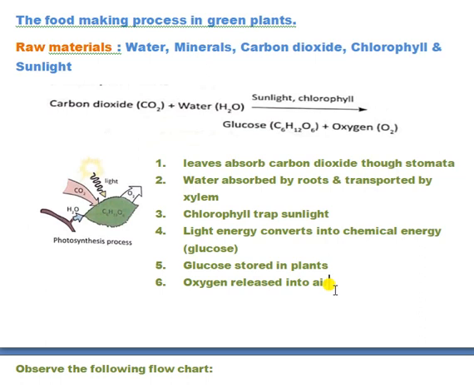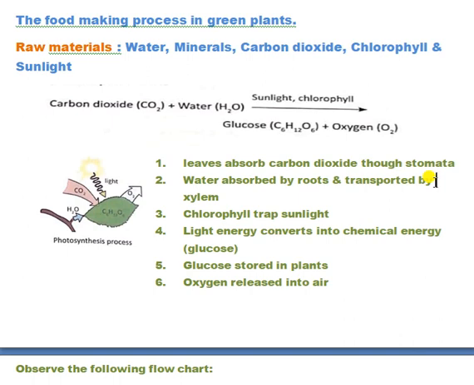from the atmosphere. Water is absorbed by roots and transported by xylem. So dear students, in a plant there are two vessel-like structures present in the stems. They are connected from the roots to the other parts of the plant. The vessels that transport the water from roots to other parts are known as xylem, and the vessels that transport the prepared food from leaves to the other parts of the plant are called phloem.